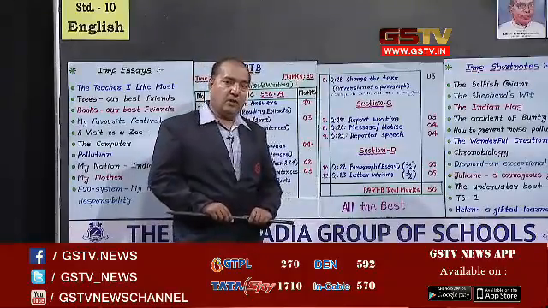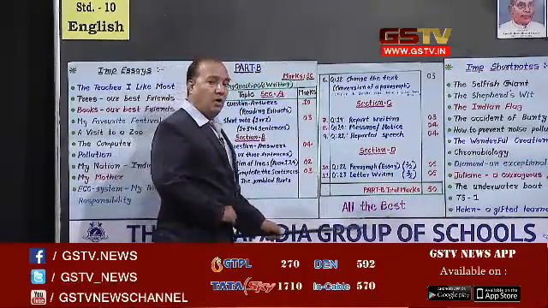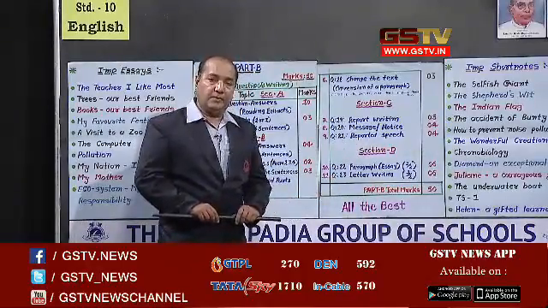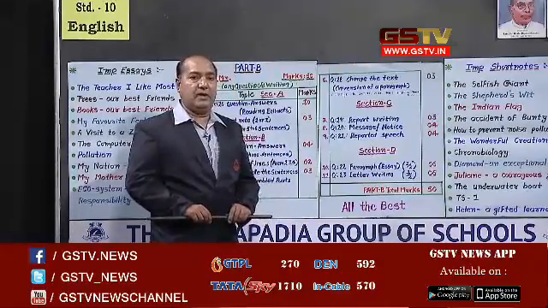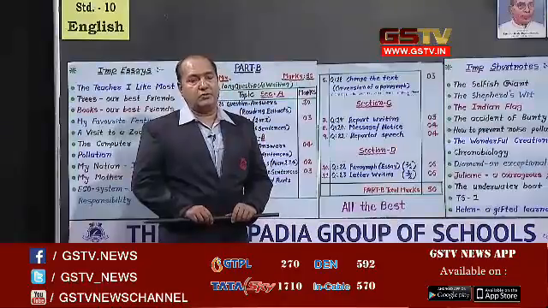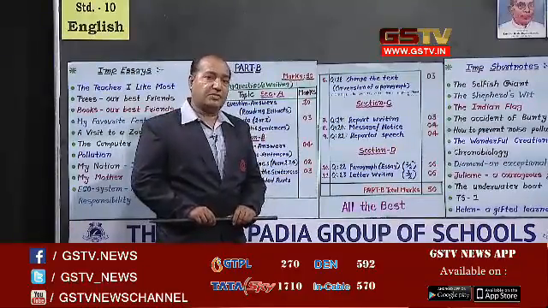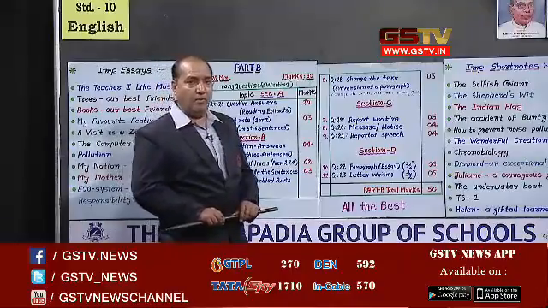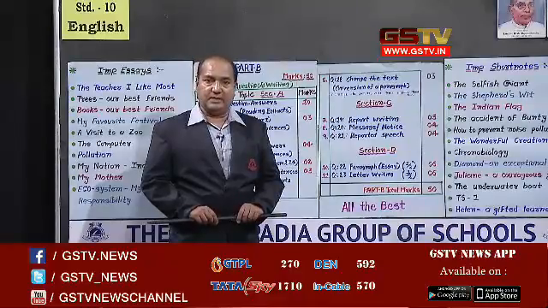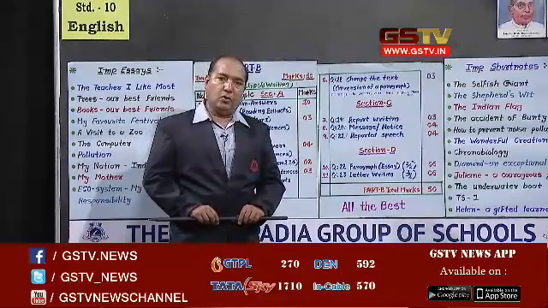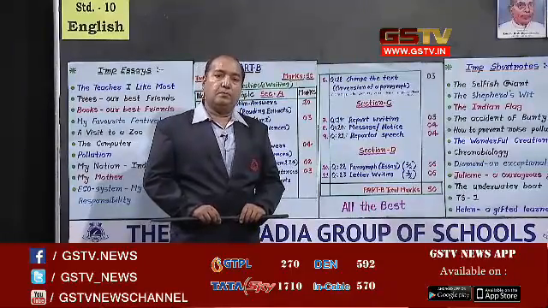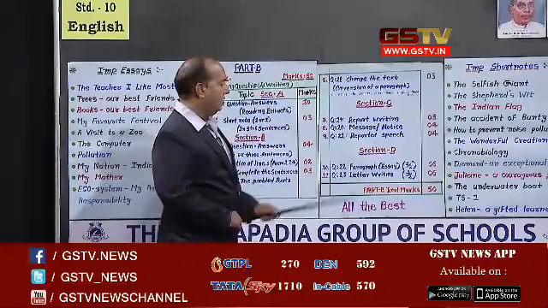Now I would like to say that first, on the top right side, you should write the name and the address of the writer, which is already given in your question paper. While writing the address, keep in mind that at every step of the address you should put a comma, and only at the end of the name of the city, for example Ahmedabad, you should put the full stop. And after writing the name and address, you should mention the date below the address.